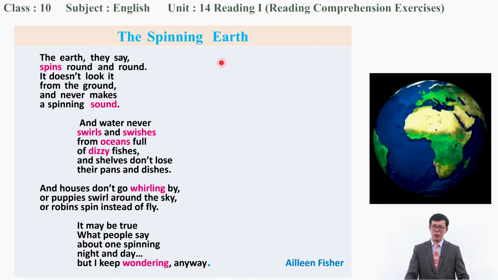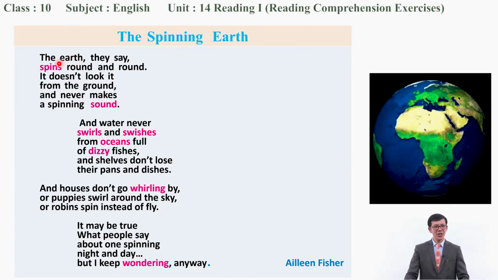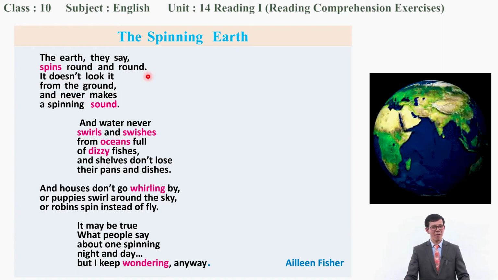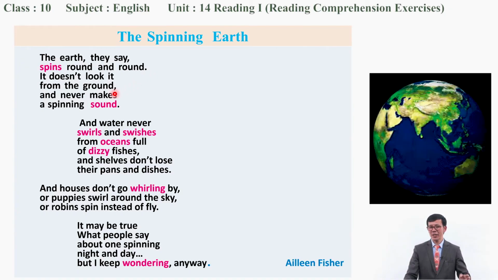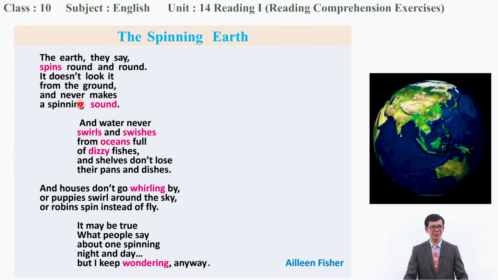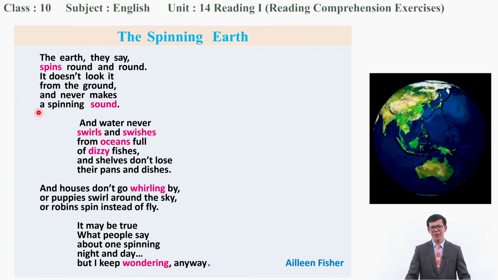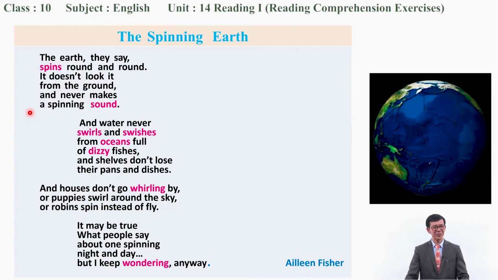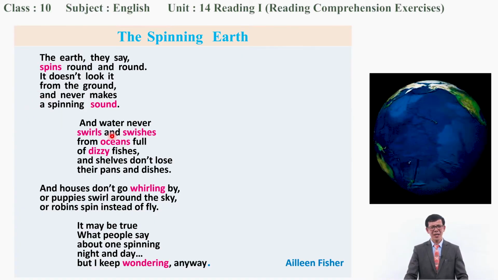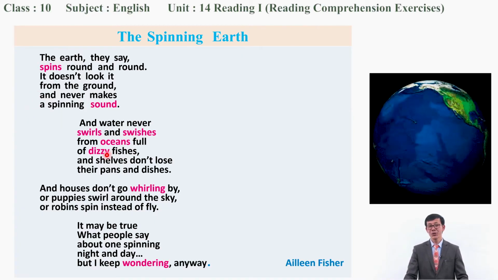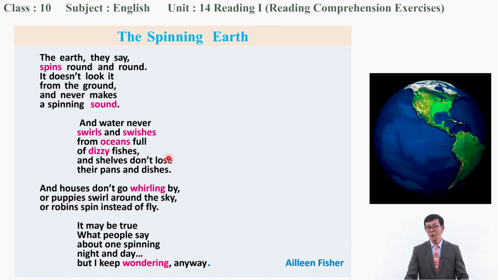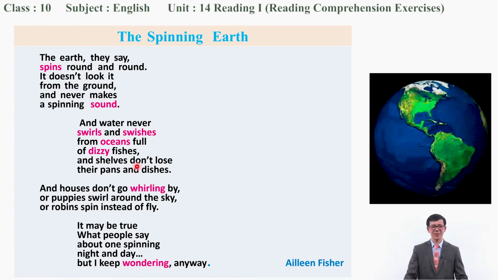The spinning earth. The earth, they say, spins round and round. It doesn't look it from the ground. And never makes a spinning sound. Look, how interesting. And water never swirls and swishes from oceans full of dizzy fishes.